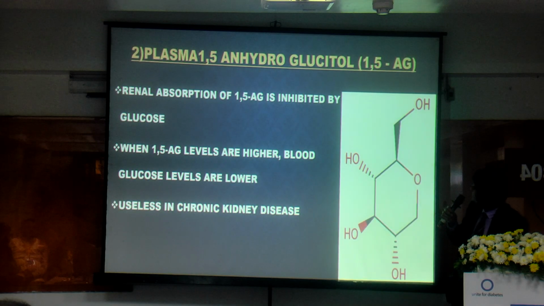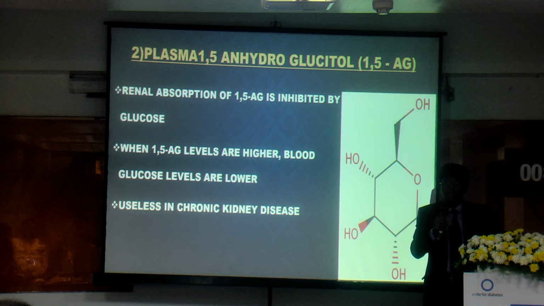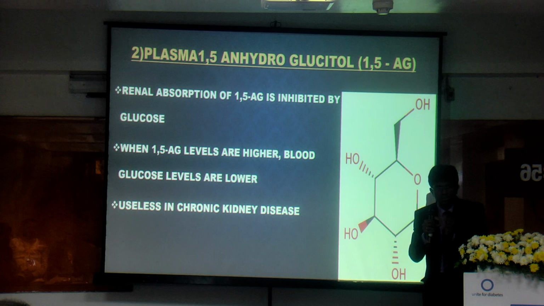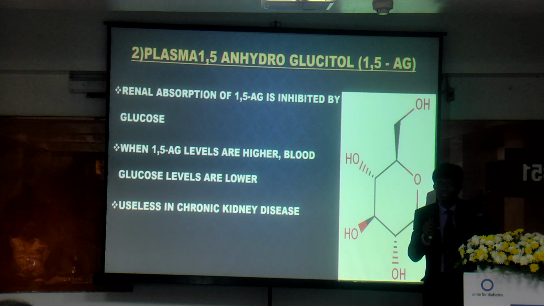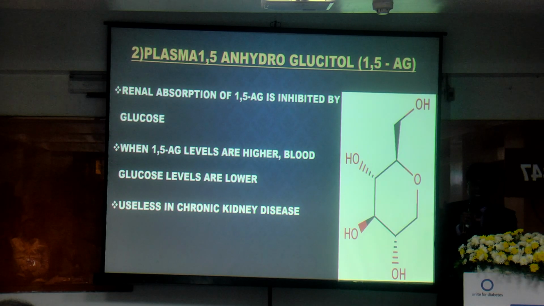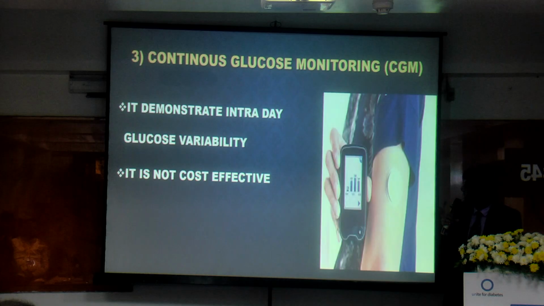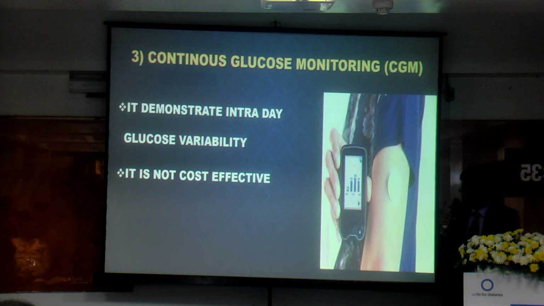Then 1,5 AG is inversely proportional to glucose level. When you have high 1,5 AG, you have a reduced glucose level. When you have low 1,5 AG, you have an increased glucose level. I think it's not practically feasible; I have inquired, and no lab offers this service. And of course, the beautiful one is CGM. The biggest advantage of CGM is that it can address glycemic variability, which is considered a major CV risk factor.